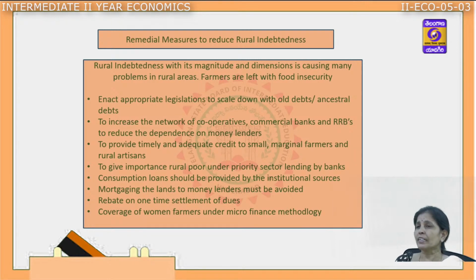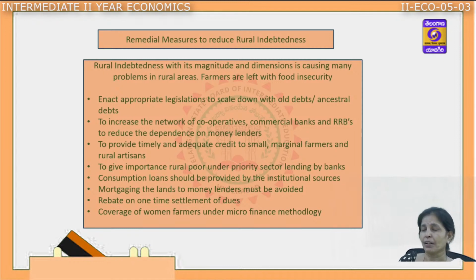The next one is to increase the network of cooperative, commercial banks and RRBs. Basically, try to decentralize the institutional sources of credit, increase agricultural productivity and reduce the debts of the farmers. The cooperative banks have a three-tier structure, along with the commercial banks and regional rural banks. More and more such institutional credit banks have to be established in the rural areas so that farmers depend less on